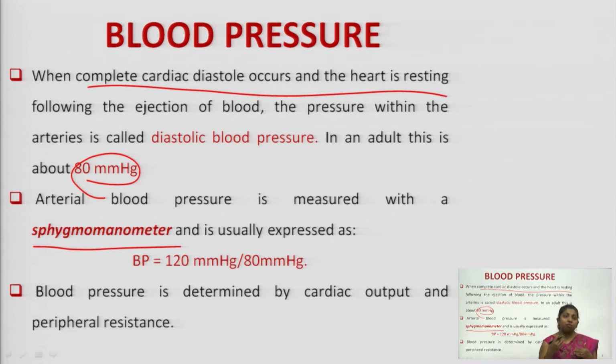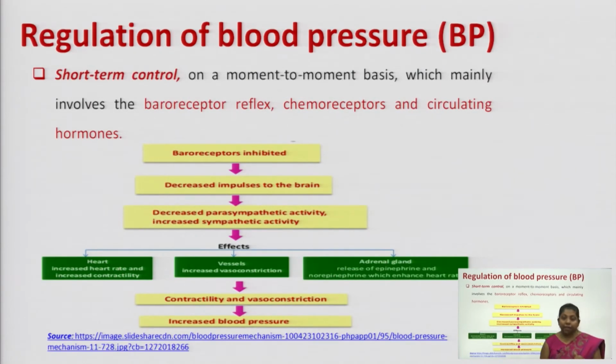Fine. So your blood pressure is determined by the cardiac output and the peripheral resistance. Fine. So how is your blood pressure regulated? In our daily life we go through so much pressure, so much exertion, that the blood pressure tends to change.